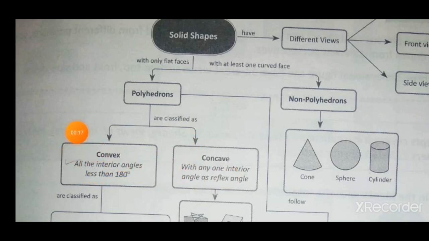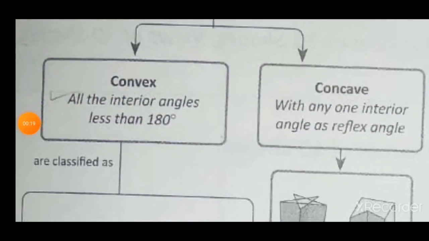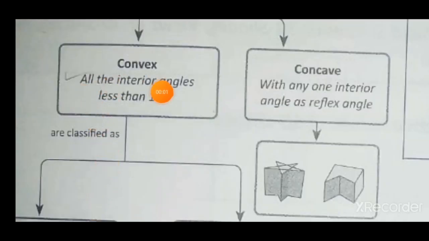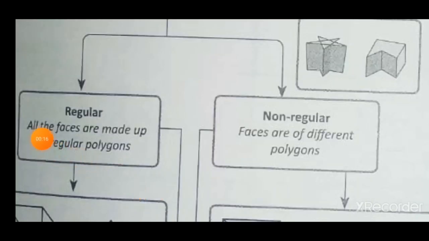What is convex? Convex: all the interior angles are less than 180 degrees, and concave: any one interior angle is a reflex angle. Convex shapes are regular and non-regular. Regular: all the faces are made up of regular polygons, and non-regular: faces are of different polygons.